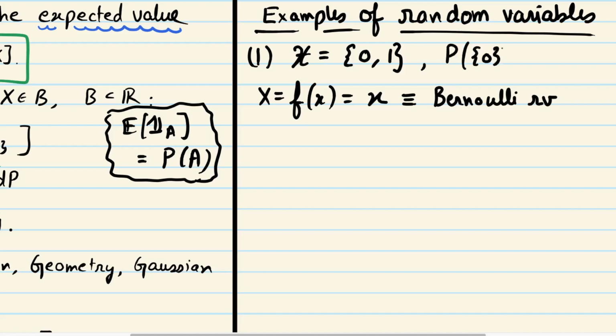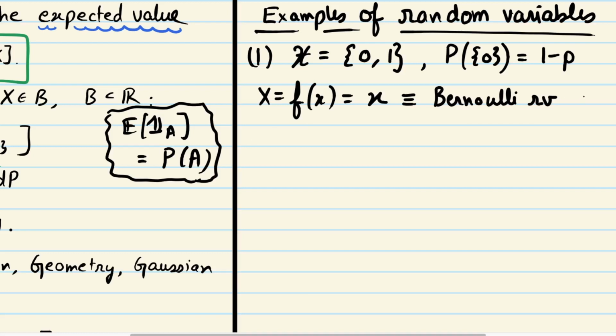So I only need to talk about the probability of 0. Let's say it's 1 minus p. Then the probability of 1, which is the complement of 0, is just p, because total probability must sum to 1. And from that I can compute the probability of even the empty set. It must always be 0, right?